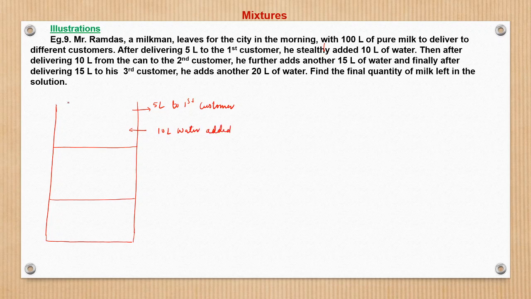So initial volume was 100 liter, right? He takes out 5 liter and then adds 10 liters. So what is the next volume? This is 105 liters, right? 105 liter remains.